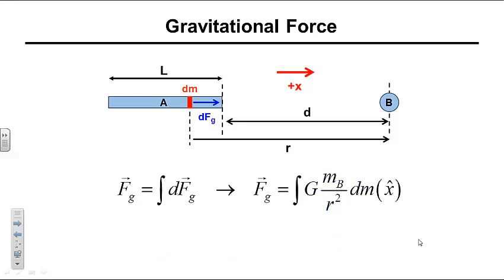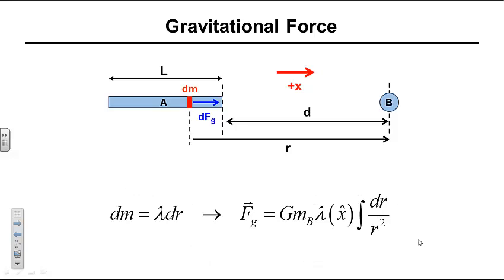The total gravitational force experienced by the rod is the integration of the contributions from the infinitesimally small bits of gravitational force acting on each infinitesimally small bit of mass in the rod. Many of the variables in this integration, including the unit vector, are constant and can be taken outside the integral. What remains is a familiar integral involving the variables dm and r.